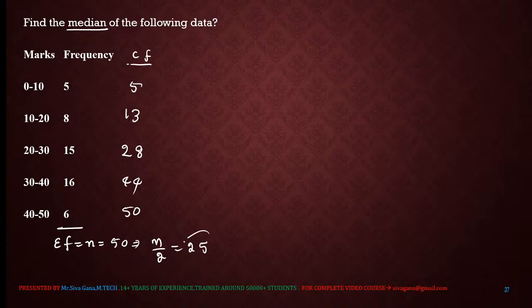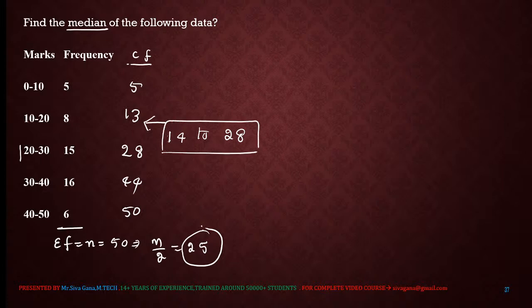Now we need location 25 because n by 2 is 25. Here location 13 is over. Now location 14 to location 28, in this range of locations 25 will be present, which means this is the model class.